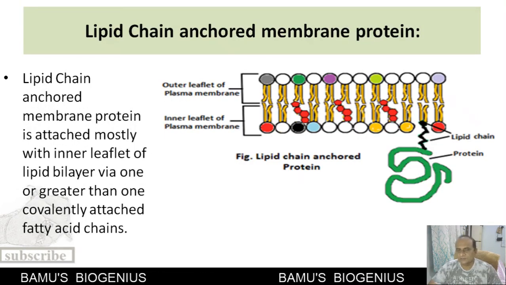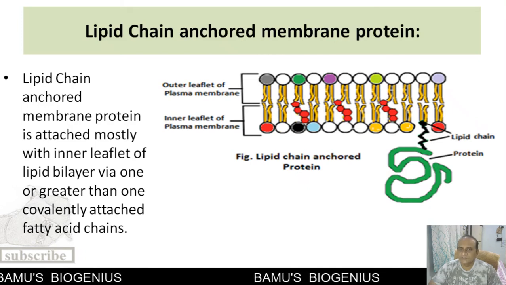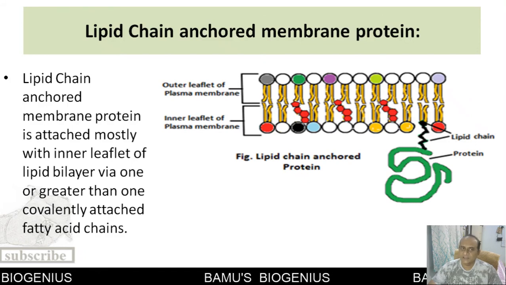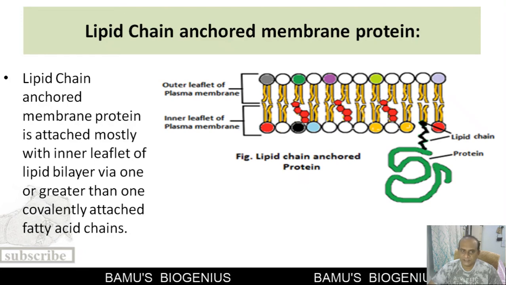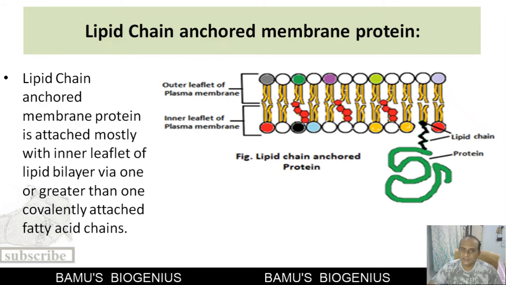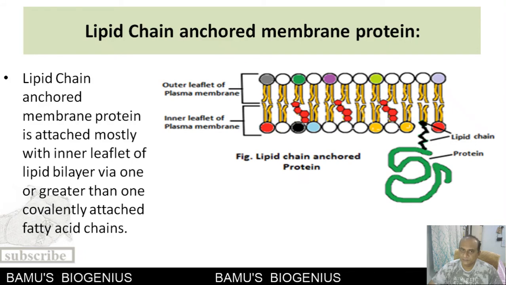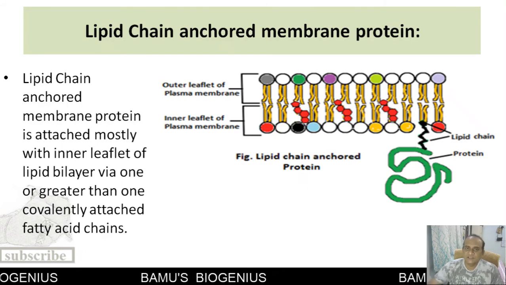Now, another type of membrane protein is called the anchored membrane protein. If it is attached to a lipid chain, then it is called a lipid chain anchored membrane protein. The interaction between these proteins and the lipid chain is covalent, and most lipid chain anchored membrane proteins are present on the inner leaflet of the lipid bilayer, or we can say on the cytosolic side of the plasma membrane. So this is known as a lipid chain anchored membrane protein.